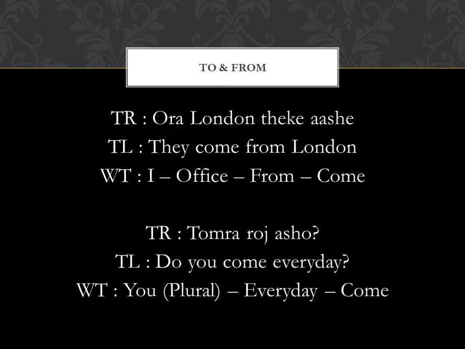Now, in this sentence, we are saying Tomra roj asho. Do you come every day? One thing I want you to notice here is that though we are using the word come, we are not using any places in this sentence. So you can skip places altogether and still use the word asha and java. So Tomra roj asho. Do you come every day? Places are not compulsory to be used in the same sentence as the verbs come and go.